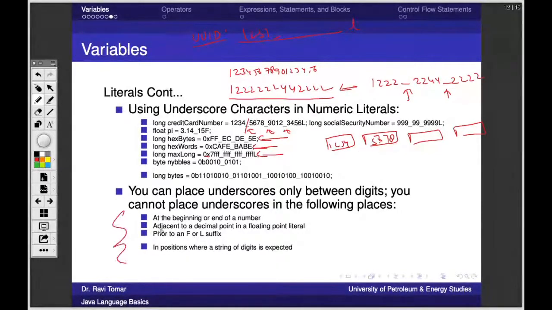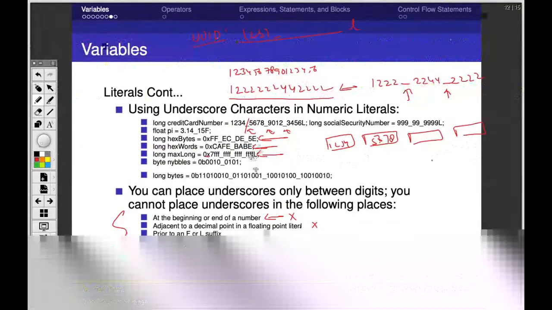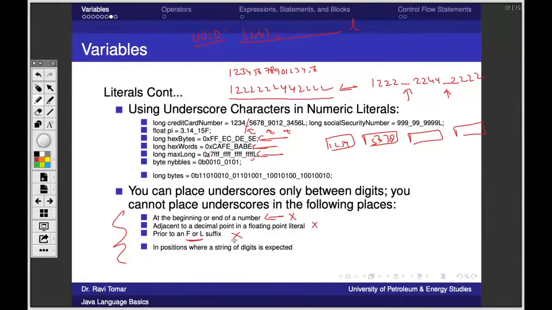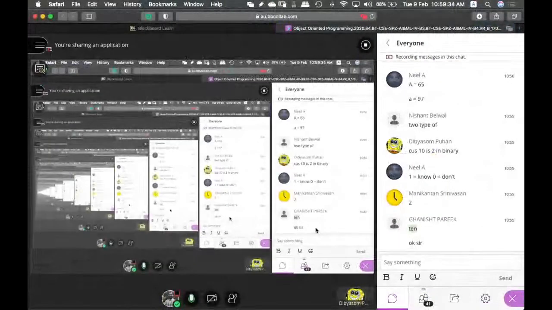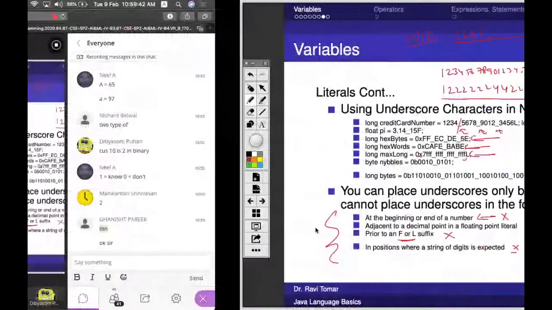So these are the rules for this: at the beginning or end of a number, you cannot place them adjacent to the decimal point. So somewhere here, 3 point underscore, not possible. In the end before F or L, somewhere before L, not possible. And in a position where a string of digits is expected, not possible. Understood? So again, these things look like they are of no use, but they are of much use when we go towards complex programming and we focus more on the readability part. Okay.